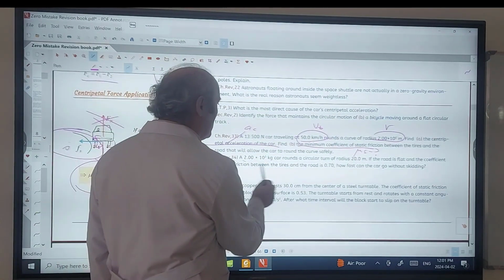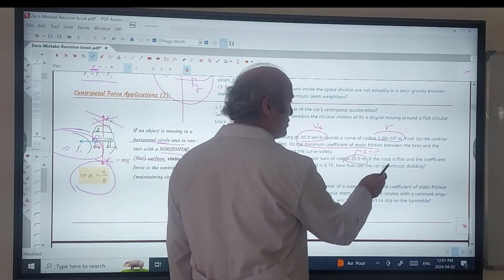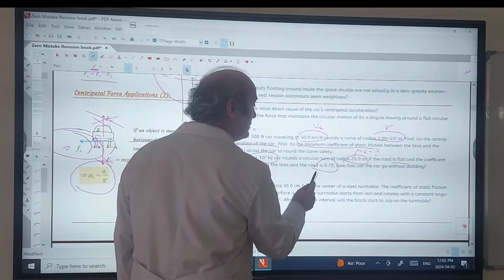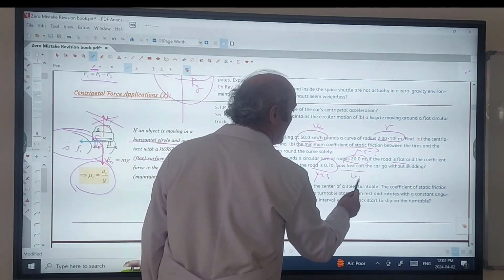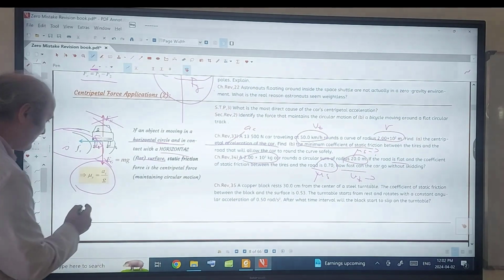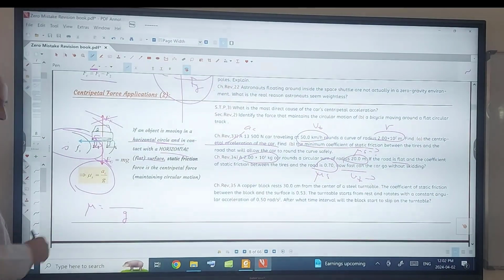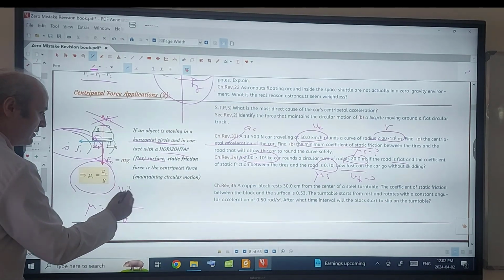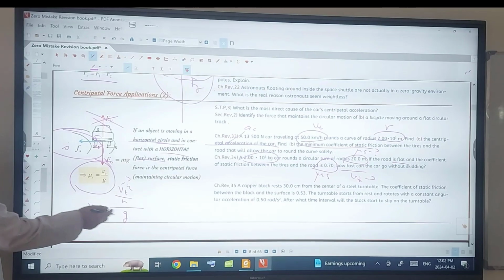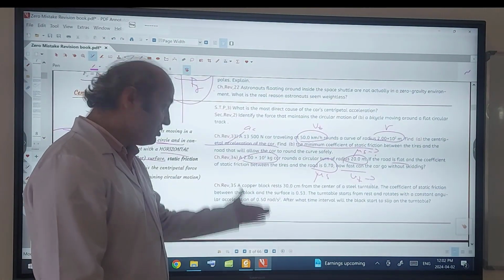34. A 2,000 kilogram car rounds a circular curve with radius given, the road is flat again, and the coefficient of static friction, this time mu s, is given. How fast? v. Where is v? v is inside AC. I can write it: mu s is equal to AC over G, AC is v squared over R. You will find this. mu s is given, G is given, R is given. This is also a similar one.